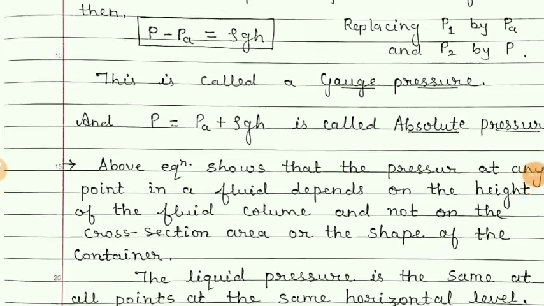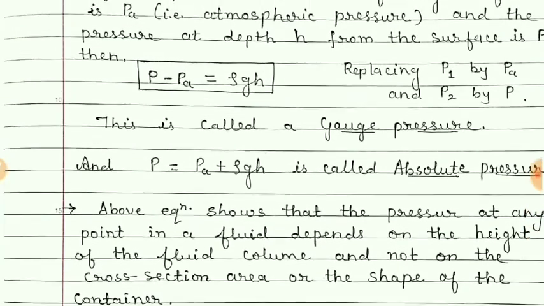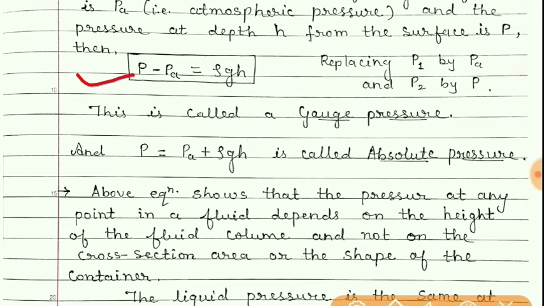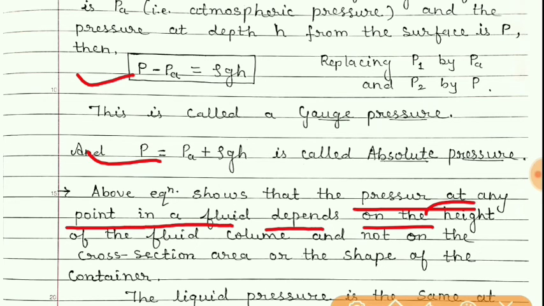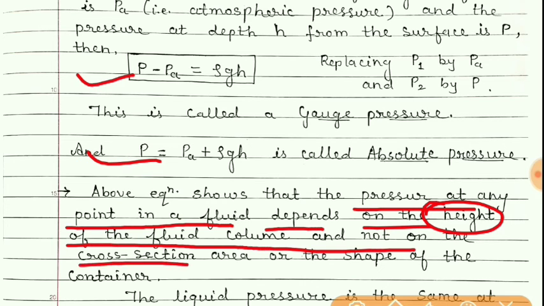Now students, these equations show that pressure at any point in a fluid depends on the height of the fluid column and not on the cross section area or the shape of the container.